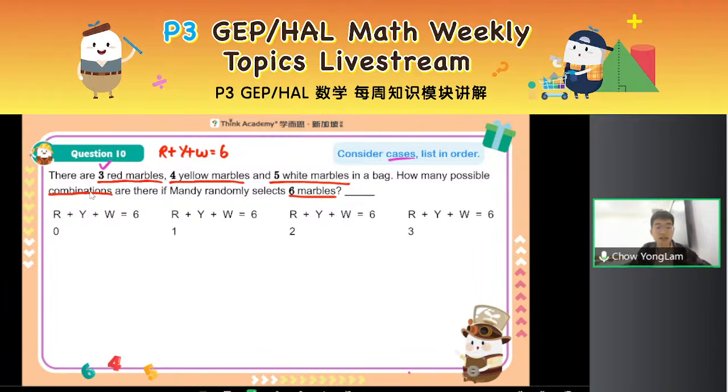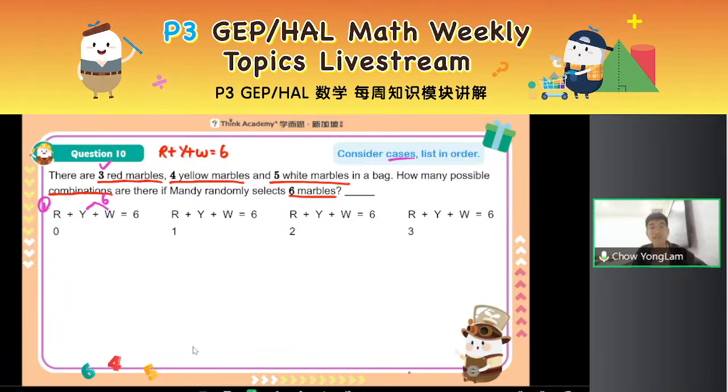Let's go. Case 1. Let's say we have 0 red marbles. That means how many yellow or white marbles are there? Yes, there should be 6 yellow and white. The total number of yellow and white should add up to 6. Right. And how can we draw out the marbles? Okay, take note. Why can it be 0 here?